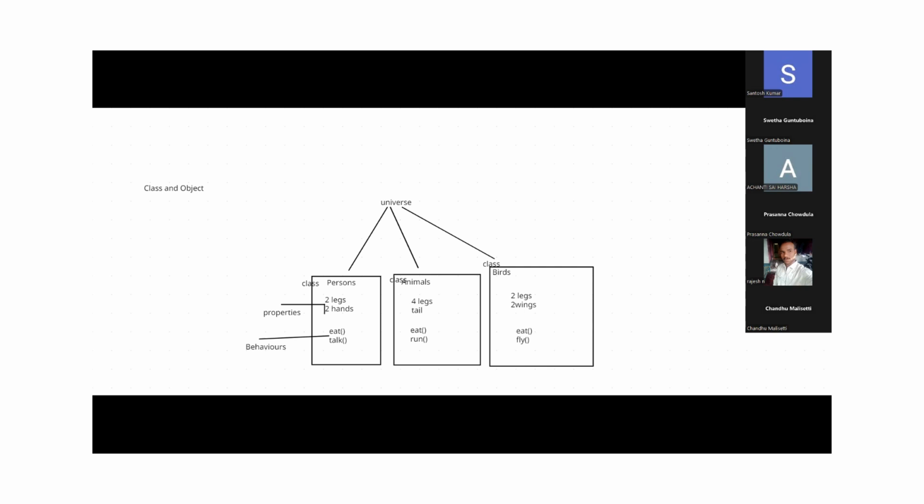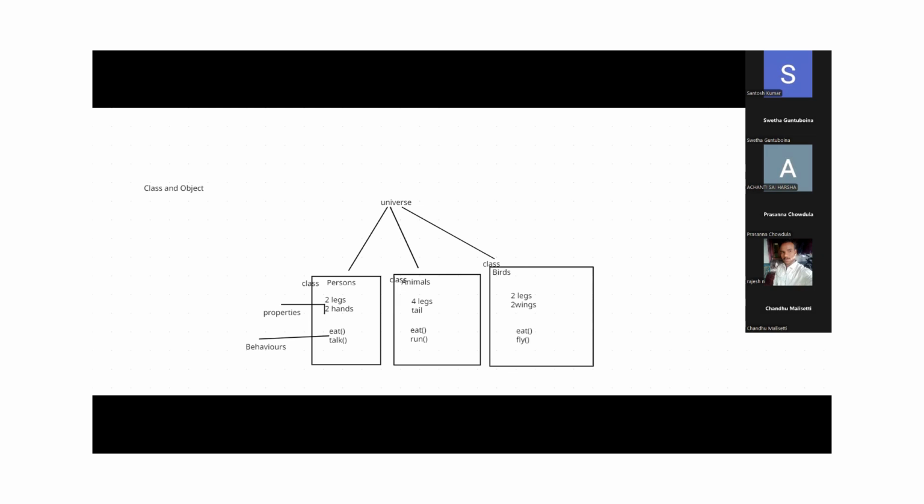In the person's classification, we define what properties a person has, like 2 legs, 2 hands, 2 eyes, 1 mouth, 2 ears. These are called what? Properties. By using those properties, what can persons do? Tell me, guys.